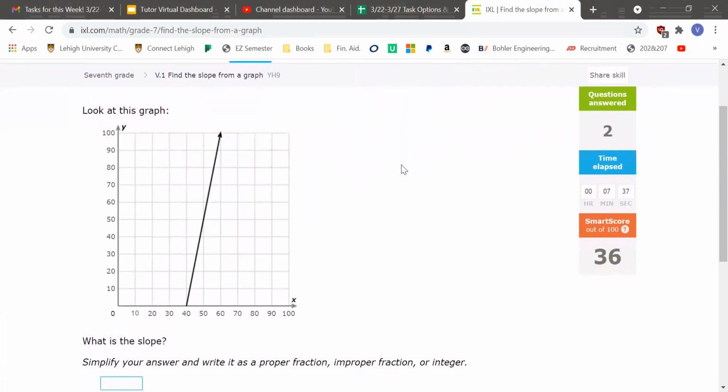And this is the last one we're going to do. So once again, we find the 2 points that are on the line. Oh, and here, instead of being on the line, it's right at the axis. So one here and another one here.